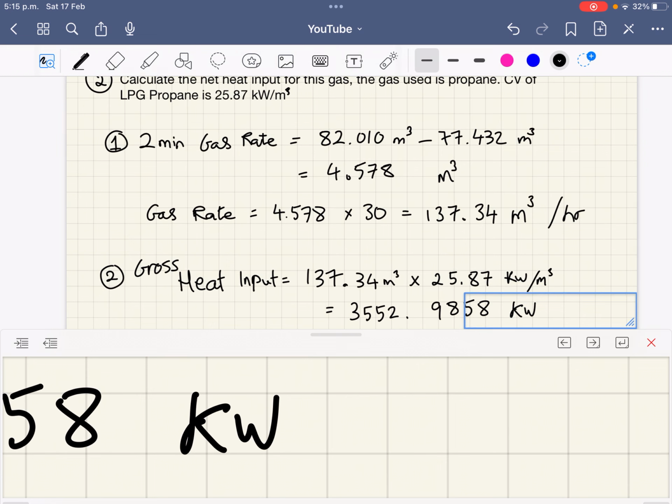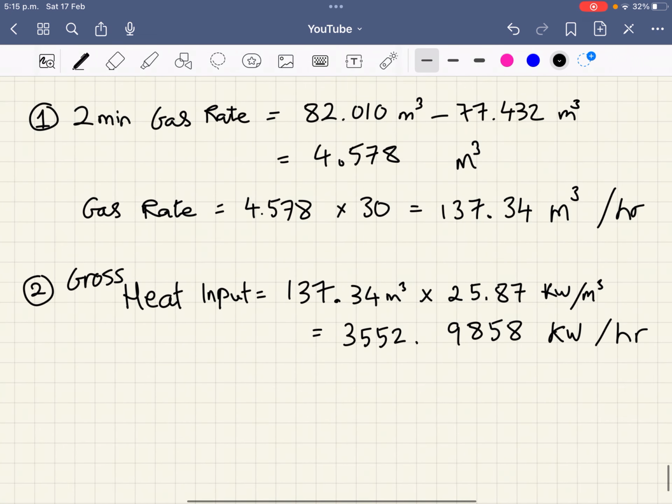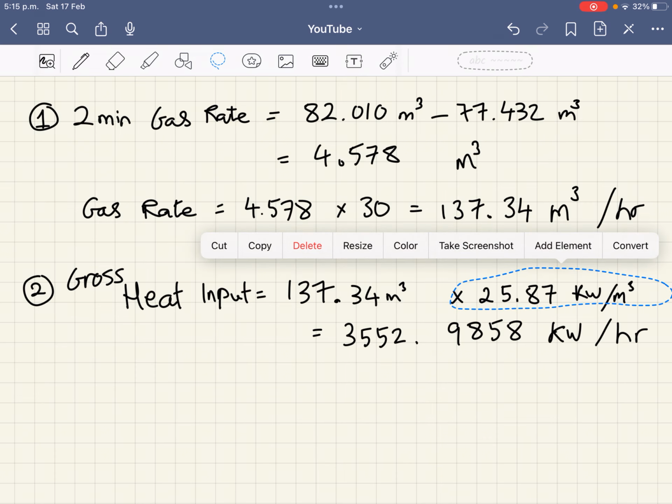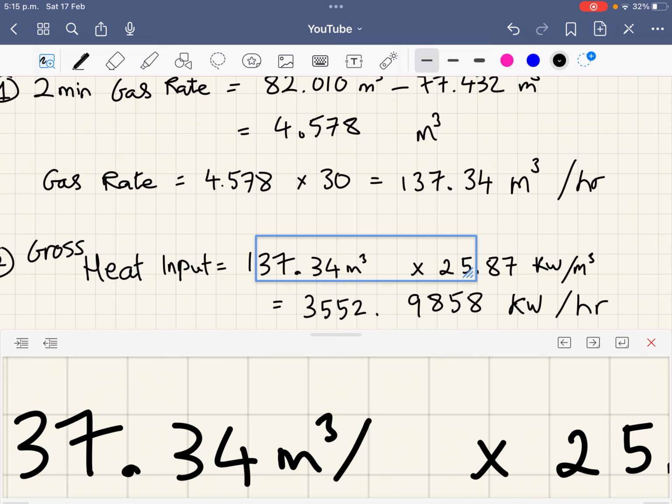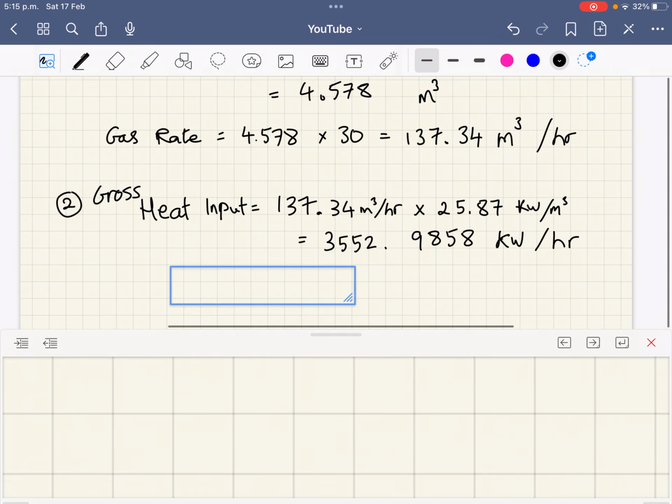So now we're left with kilowatts per hour. I missed the hour part of this unit here, per hour. So that's your gross heat input.